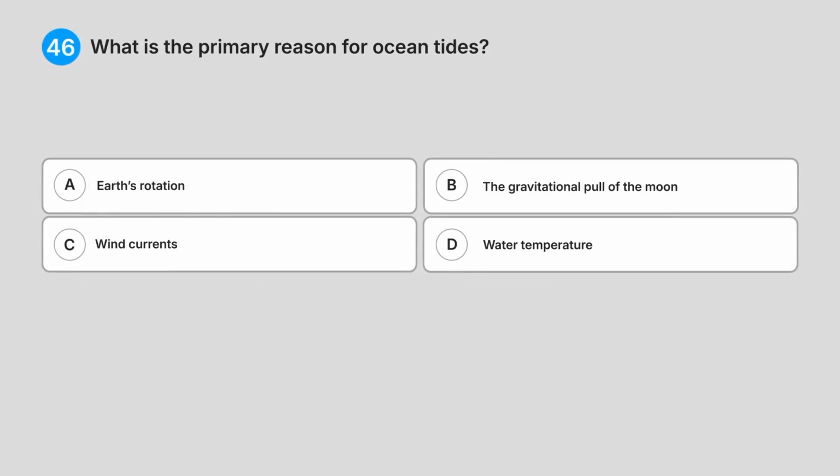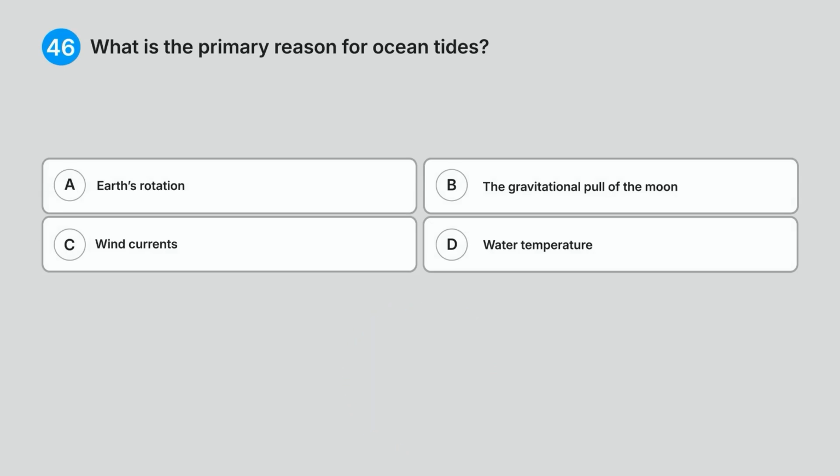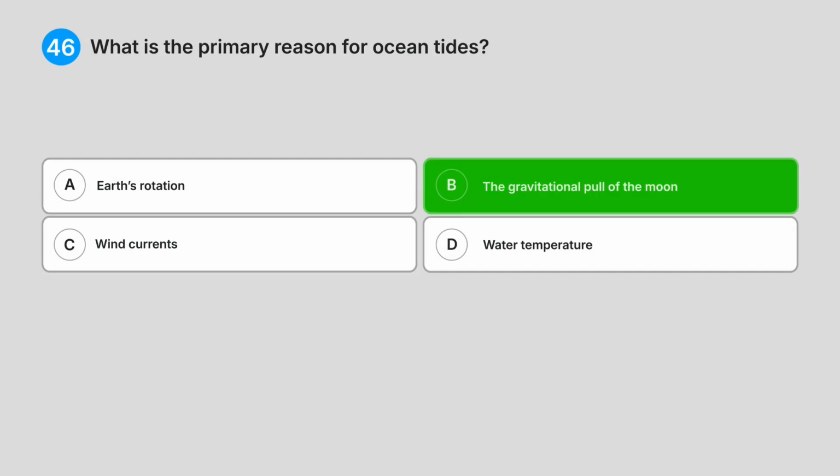46. What is the primary reason for ocean tides? A. Earth's rotation. B. The gravitational pull of the moon. C. Wind currents. D. Water temperature. Do you know the answer? Correct answer, B. The gravitational pull of the moon.